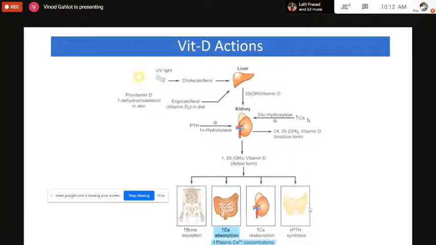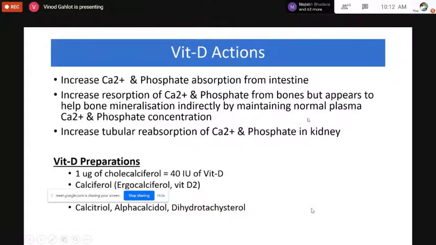So when sufficient calcium concentration is maintained, then PTH secretion will also be decreased. So ultimately there will be an increase in the plasma concentration levels of calcium. And these are the actions of vitamin D.